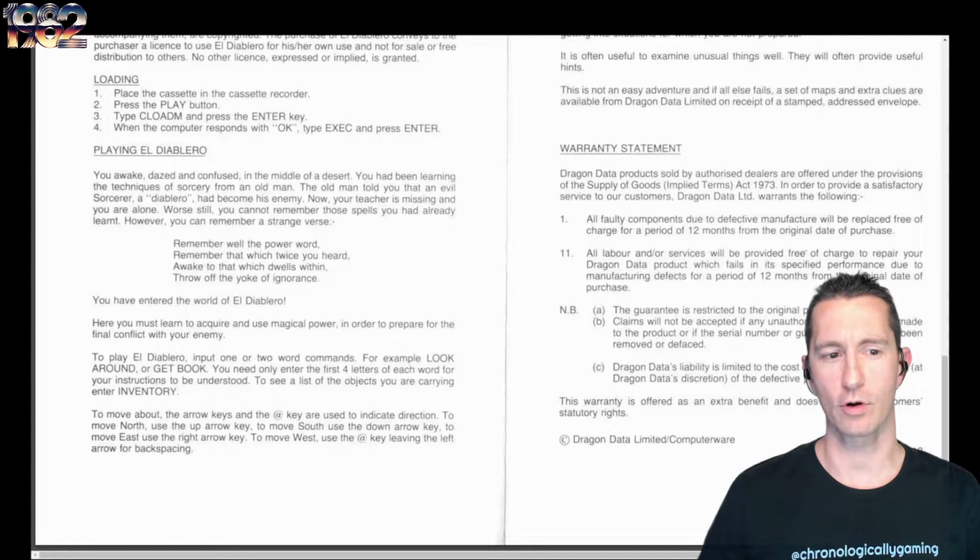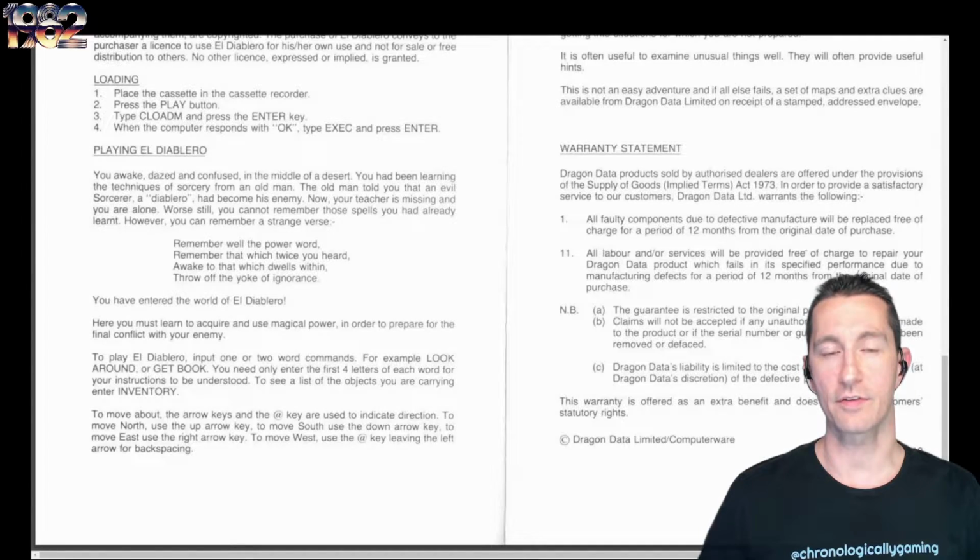Remember well the power word. Remember that which you heard. Awake to that which dwells within. Throw off the yoke of ignorance. You have entered the world of El Diablero. Here you must learn to acquire magical power in order to prepare for the final conflict with your enemy. To play El Diablero, input 1 or 2 word commands. So it's still a 2-word text parser, like look around, get book. You only need 4 letters of each word for instructions.